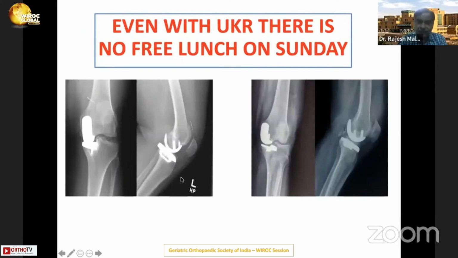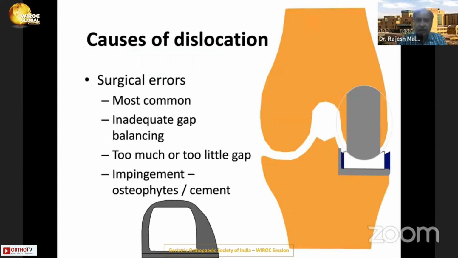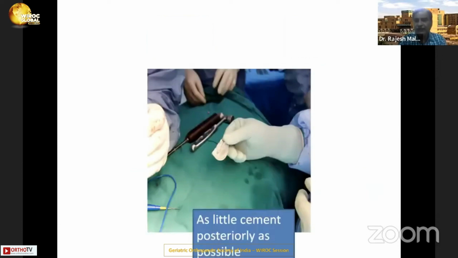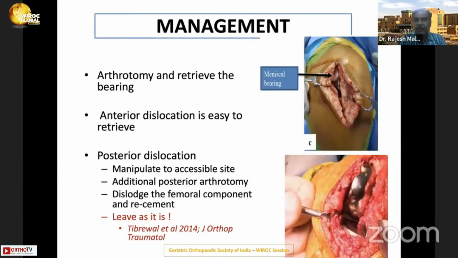And then there is the problem of bearing dislocation. You should be very careful about it. That is most commonly because of surgical errors like inadequate gap balancing and impingement with the osteophytes. Your component should not be too far medial or too far lateral. And then you should put as little cement posteriorly as possible. And once you have a bearing dislocation, you can retrieve the bearing. If it is anterior, it's easy. If it's posterior, you can manipulate it and bring it to an accessible side. You can remove the femoral component, remove the bearing and put it in again, or you can just leave it there and put a new bearing.